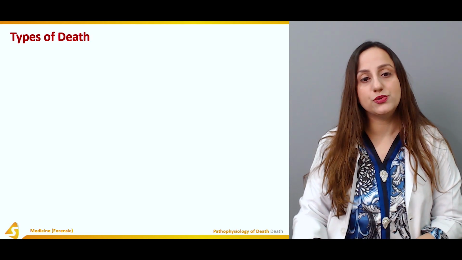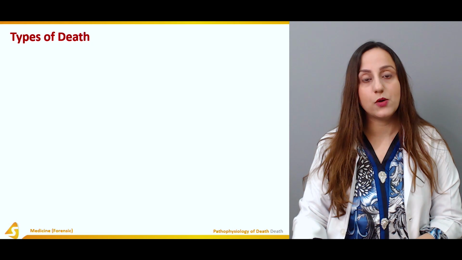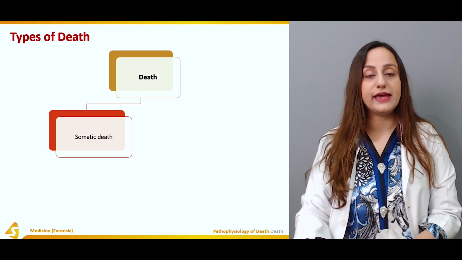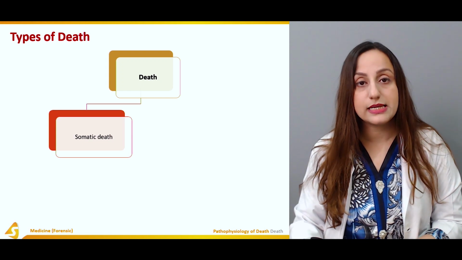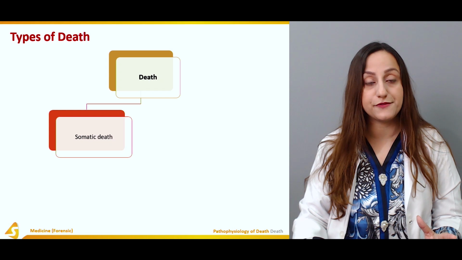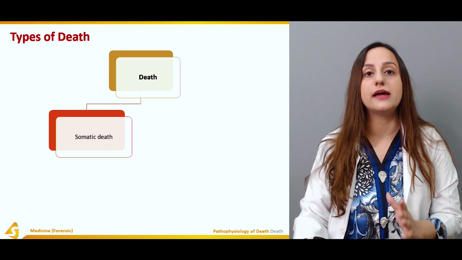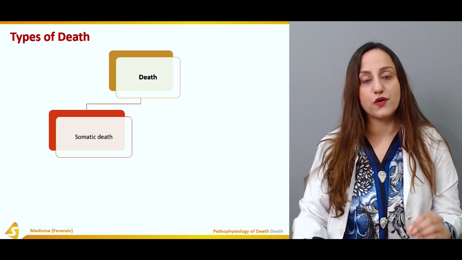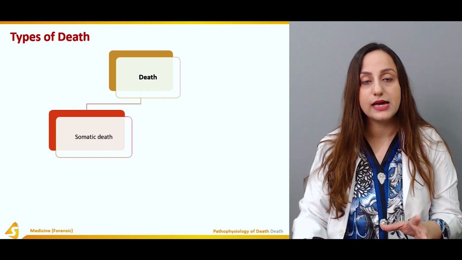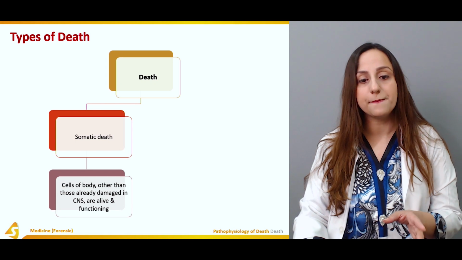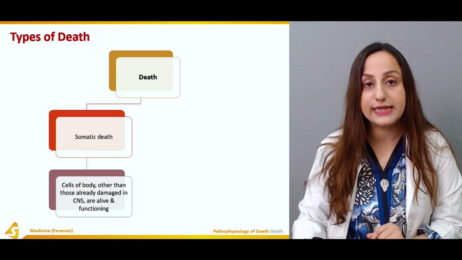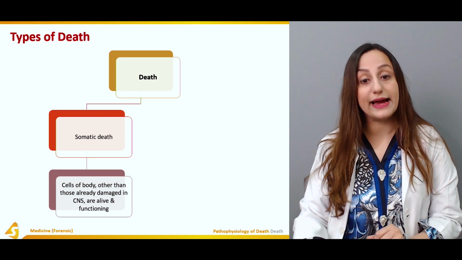Now, coming on to the types of death. First of all, we have somatic death. Somatic death is the same as what I've already discussed in the definition of death: the irreversible and complete loss of the functions of respiration, the heart, and innervation. That is defined as somatic death. The cells of the body, other than those already damaged in the CNS, are alive and functioning.